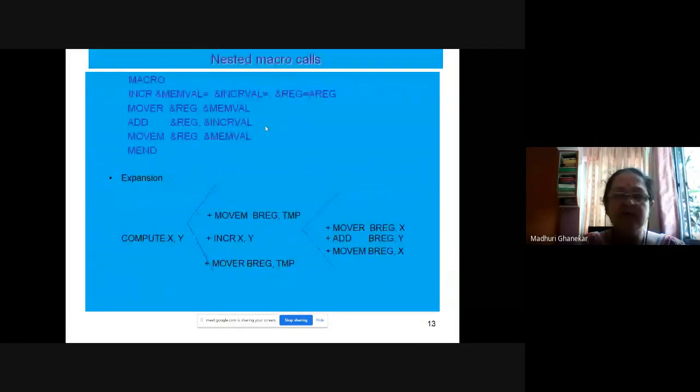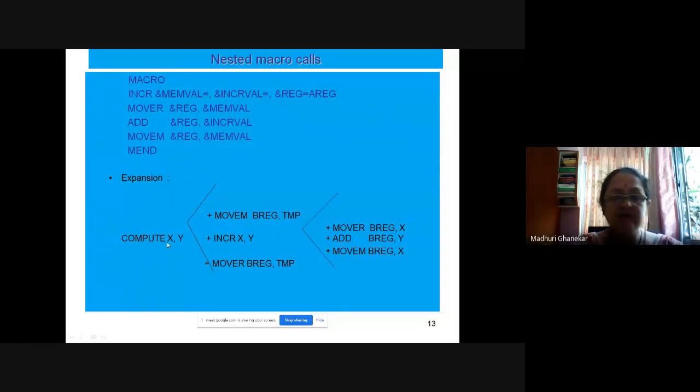Suppose we are using keyword parameters, then the macro INCR will be declared like this: &MAIN_VAL=, &INCR_VAL=, &RANGE=ARANGE. Those three are the model statements. It means that INCR contains three model statements.